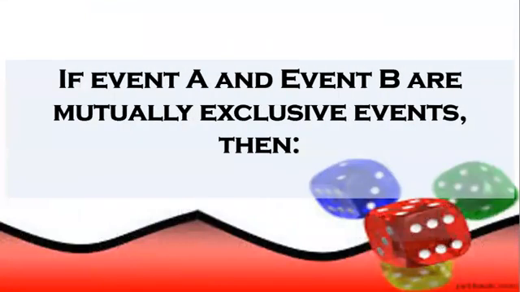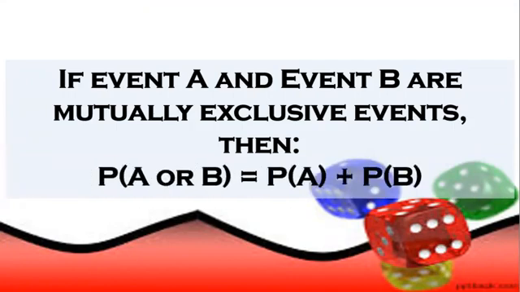And so if event A and event B are mutually exclusive events, then we can say that the probability of A or B is equal to P of A, or probability of A plus the probability of B. We have here two events, yung si A at saka si B. Ang keyword po natin for mutually exclusive events ay or. So once we see or between two events, ang gagamitin po natin dyan ay yung mutually exclusive events. And ang atin pong gagamitin na operation is addition. So again, probability of A or B is equal to the probability of A plus the probability of B. So let's have some examples.